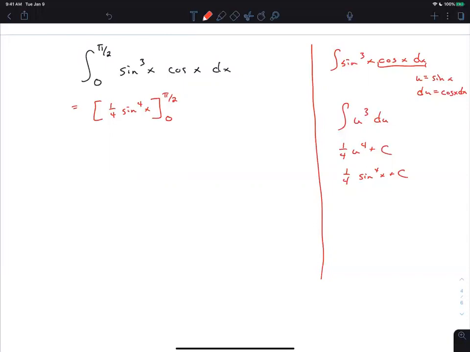Okay, so then we're going to plug in pi over 2 and plug in 0 and subtract. And remember that sine to the fourth means that you do that. And we need to remember from trig that sine of pi over 2 is 1 and sine of 0 is 0. So then we get 1/4 for that interval. Does everybody follow that? Any questions on that? Okay, no problem.